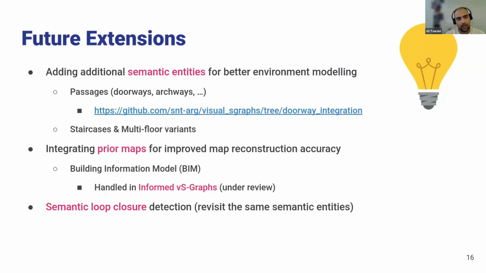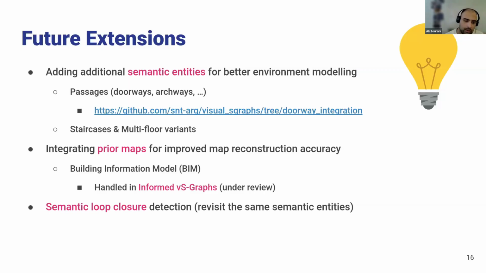Apart from this, in parallel we have some other projects in which we encode some prior maps, such as BIM, building information models, which can provide prior information to improve the reconstruction accuracy. This is called Inform vS-Graphs. We also submitted it to RAL, and it is still under review.